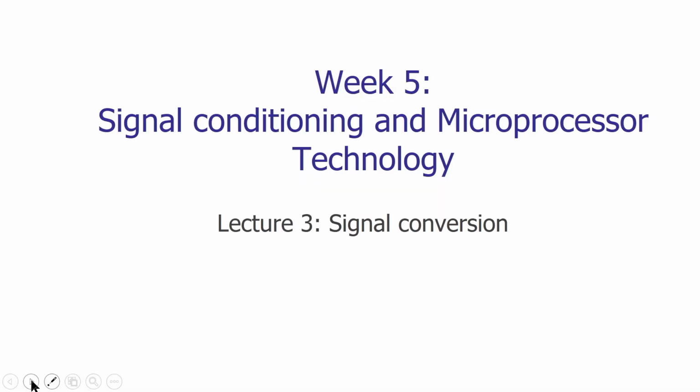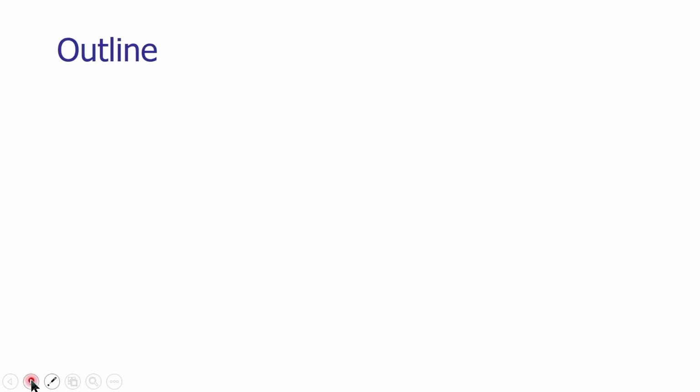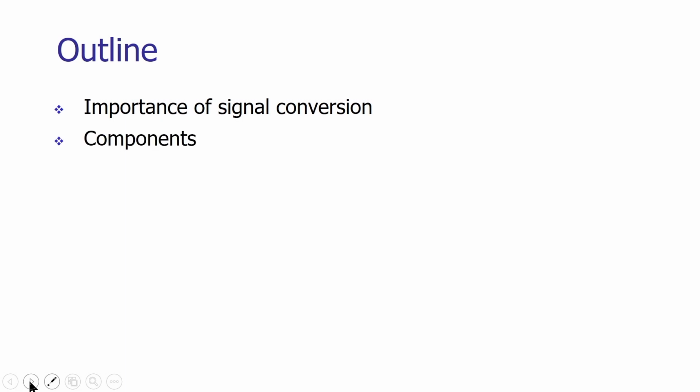In this lecture, we will be studying various techniques associated with the signal conversion. So, let us begin. The outline of this lecture is as follows. At the start of the lecture, we will see the importance of signal conversion, why it is needed, and various components associated with the signal conversion devices, and these are comparators and encoders.